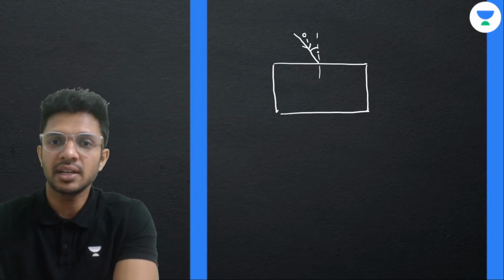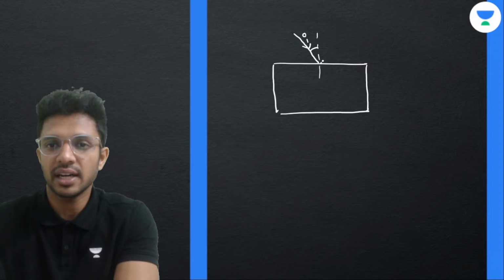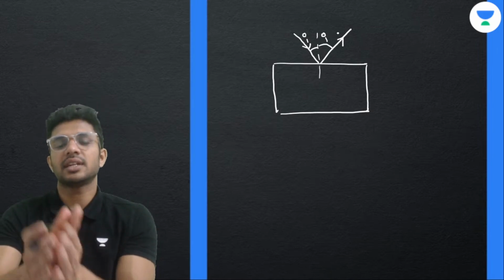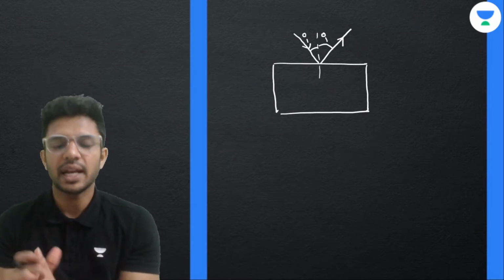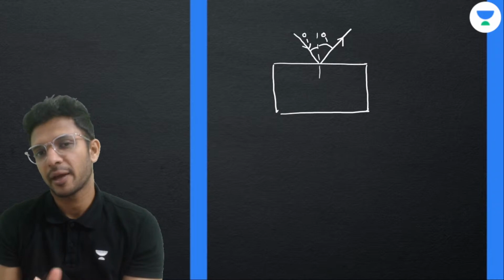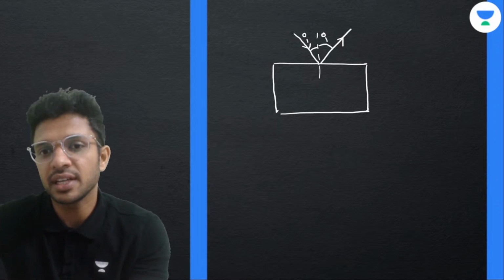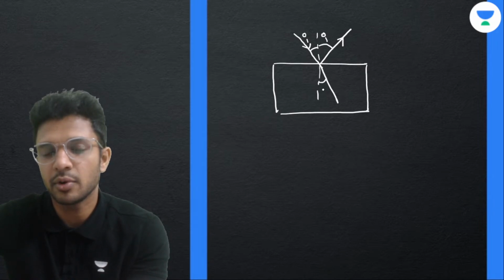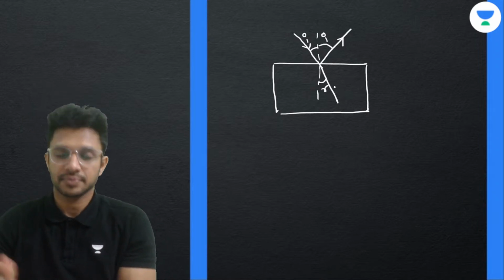So from the incoming light with an angle of incidence I, some of the light rays will be reflected, and obviously the angle of incidence and the angle of reflection are the same. So that angle I am also marking as I. Some of the light rays will be undergoing refraction, and this angle I am going to mark as R, the angle of refraction.